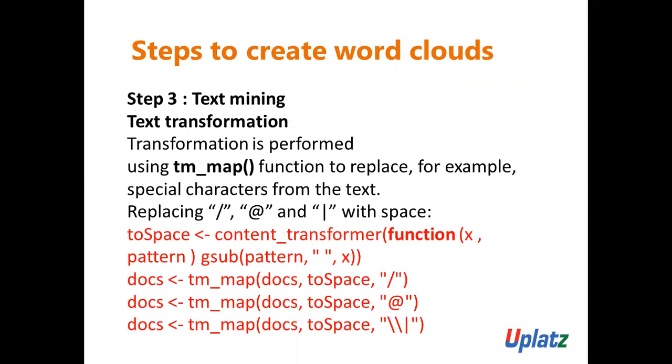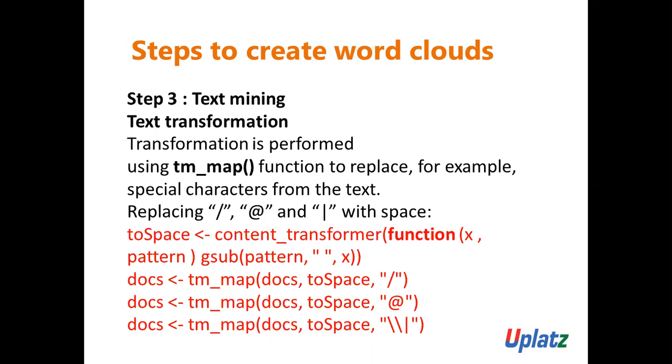Text transformation. That again comes under the text mining step. So what is this text transformation? Transformation is performed using the tm underscore map function to replace, for example, special characters in the text. Let's suppose you want to replace backward slash, forward slash, at the rate, and some other symbols with space, how can you replace them? We have the function tm underscore map to replace such special characters.